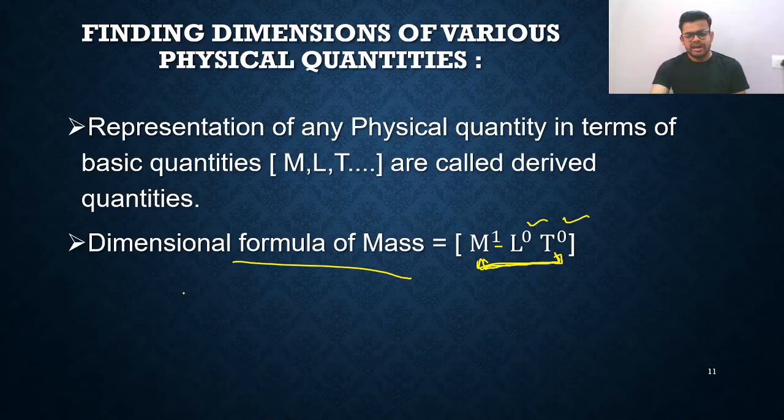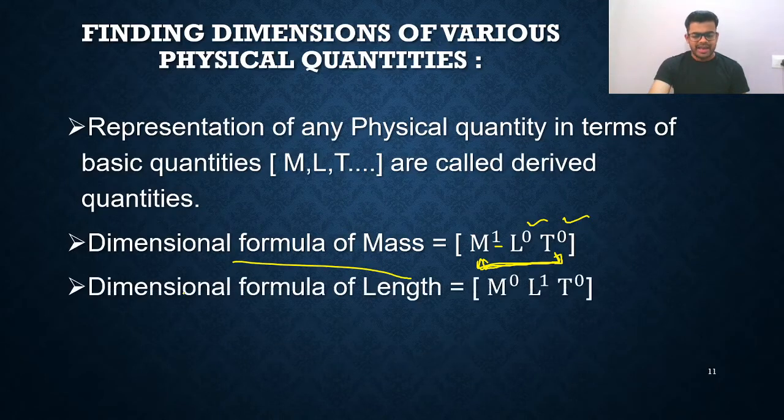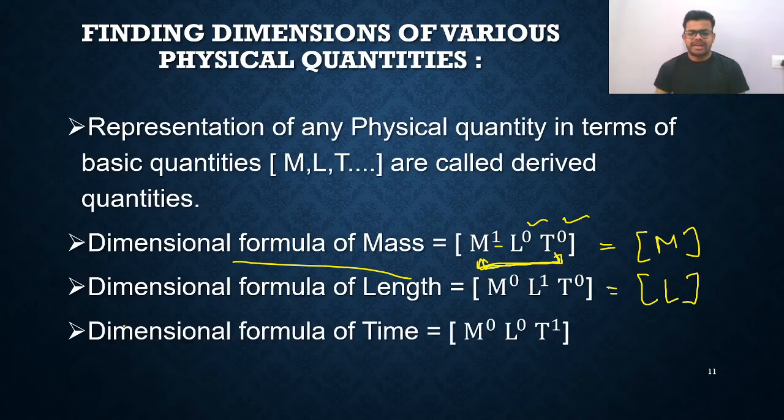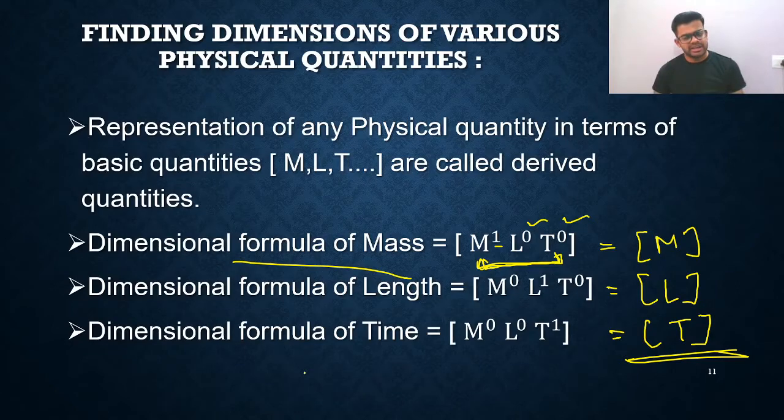Next I'll talk about the dimensional formula of length. There, mass is 0 and time is 0. We are just talking about length, so we can write L raised to 1. It can also be represented like this, L. And last, time. For time, M0, L0, T1. So you can write like this also, T. It is just a simple representation, nothing else.